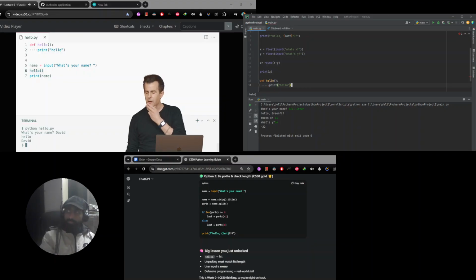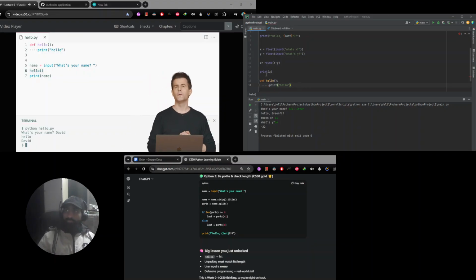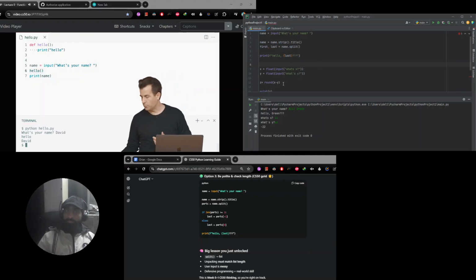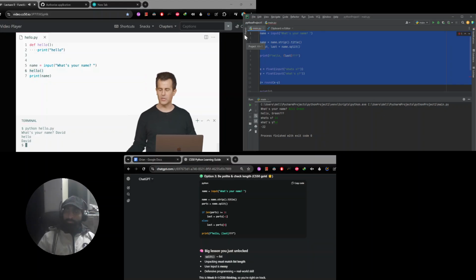Why don't we consider, though, how we might, say, parameterize the same function? That is to say, can we customize hello to maybe take the user's name as input so that we can say not only hello, but the person's name all on one line, all in one breath? Well, I think we can do this. Let me propose that we do this as follows.